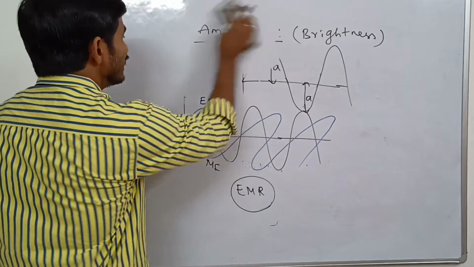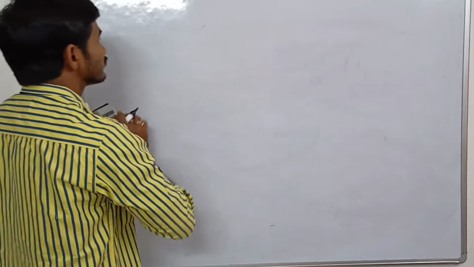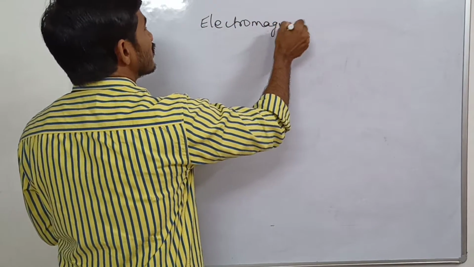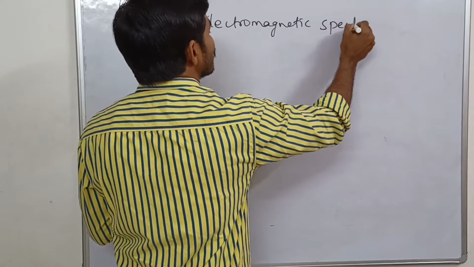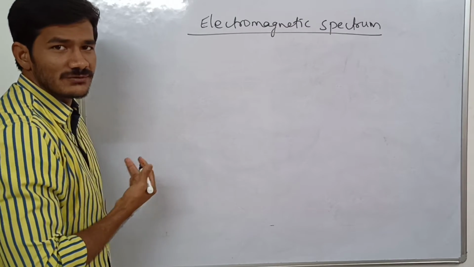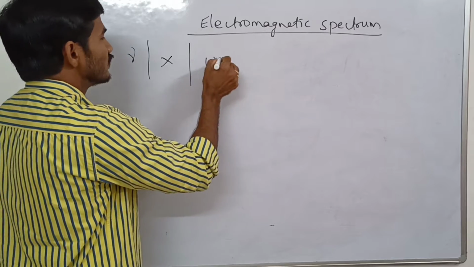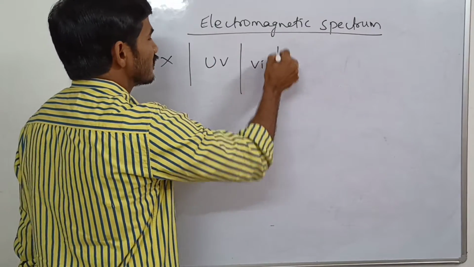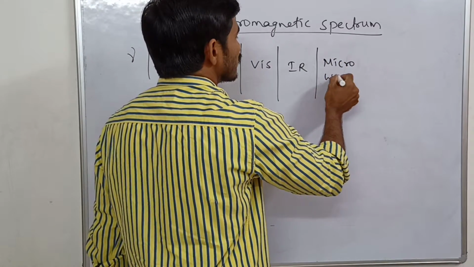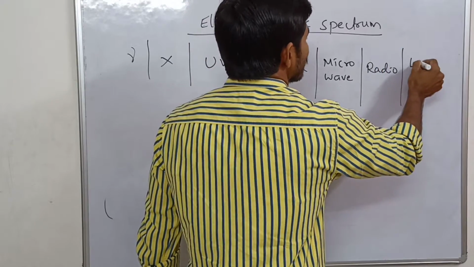Now let us understand the wavelengths and frequencies of the electromagnetic spectrum. I write different types of electromagnetic radiations starting from gamma rays, X-rays, UV, visible, IR, microwaves, radio waves and long radio waves.